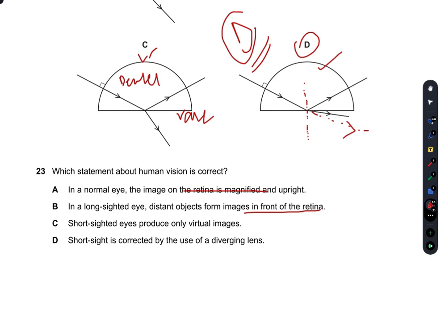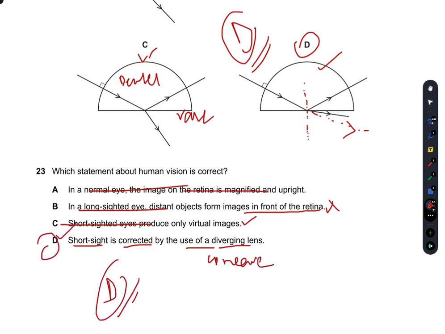No, at the back of the retina, so B is also incorrect. Short-sighted eyes produce only virtual images. No, they produce real images. So A, B, and C are incorrect. Short-sightedness is corrected by the use of a diverging lens, a concave lens. Yes, D is the right option.